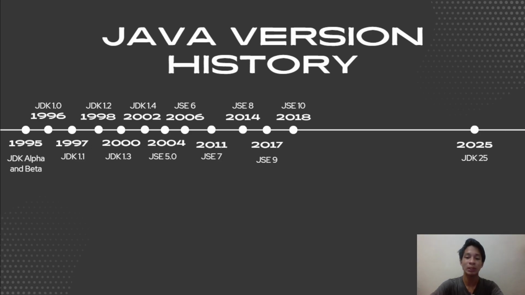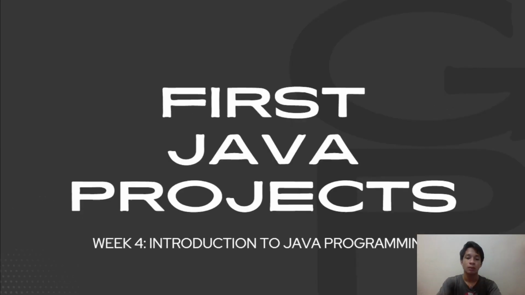After the year 2018, Java has continuously evolved, with Oracle now being the owner of Sun Microsystems, releasing a new version of Java every 6 months. The most notable versions are the ones with long-term support from Oracle, namely JSE 11, which released in September of 2018, JSE 17, released in September of 2021, JSE 21, which released in November of 2023, and lastly, the most latest version, JSE 25, which released in September of 2025.